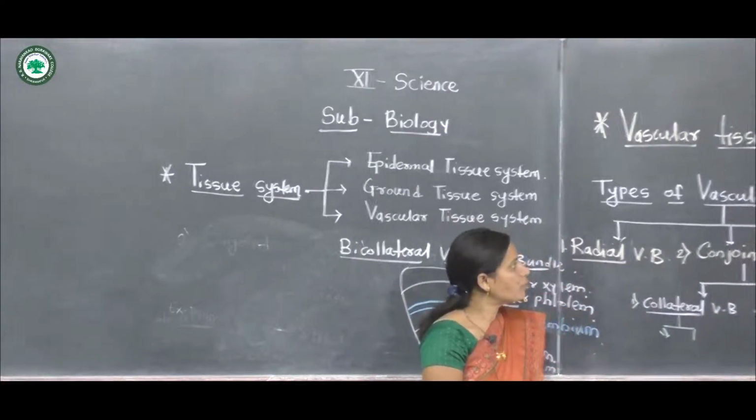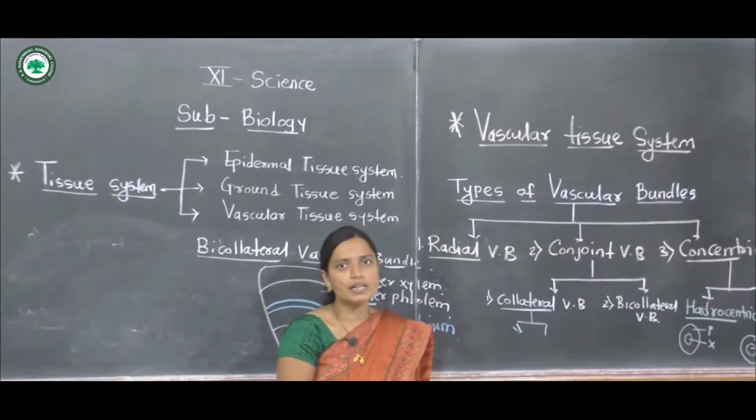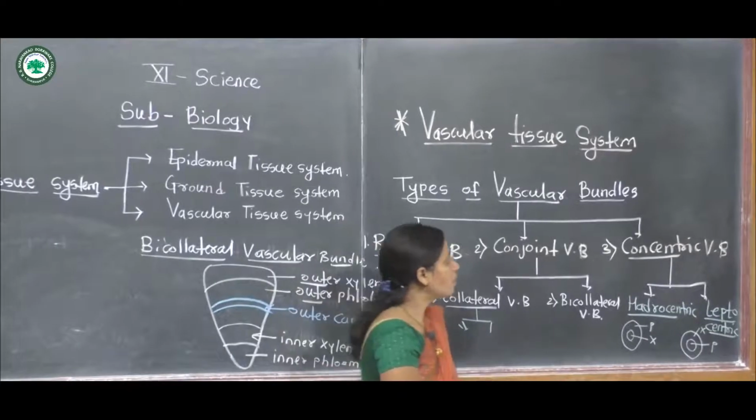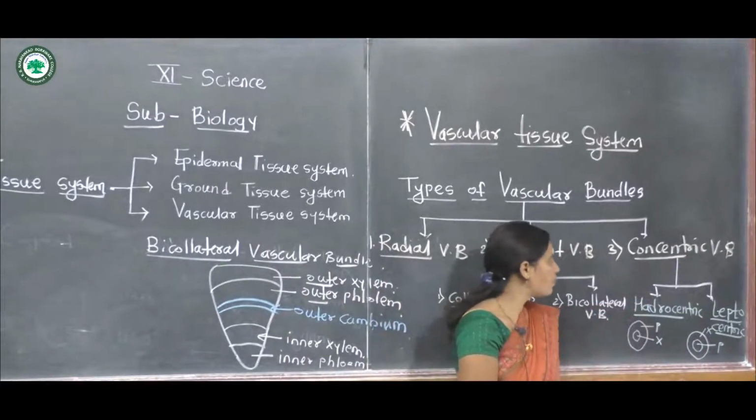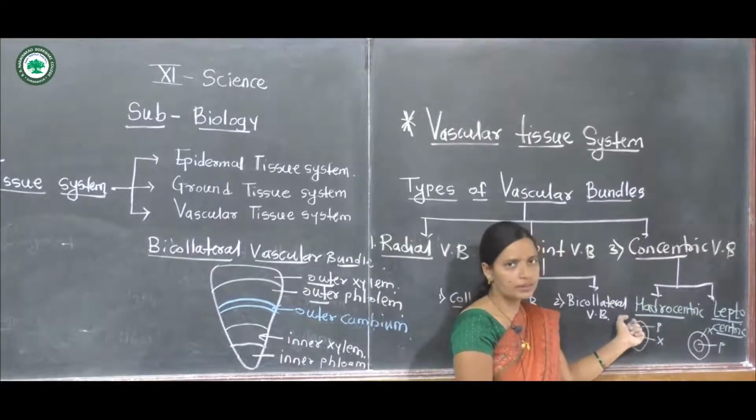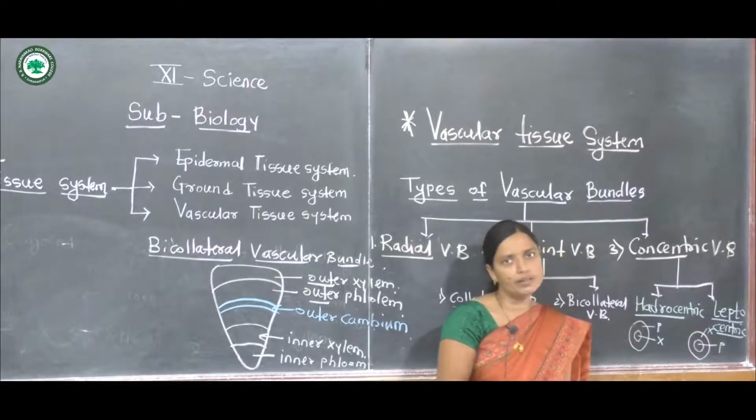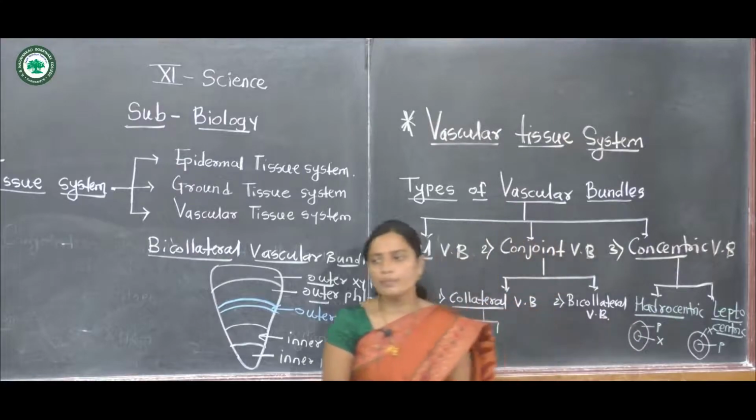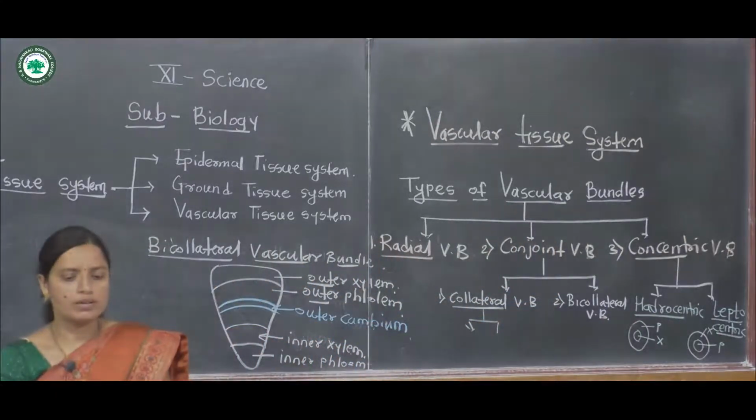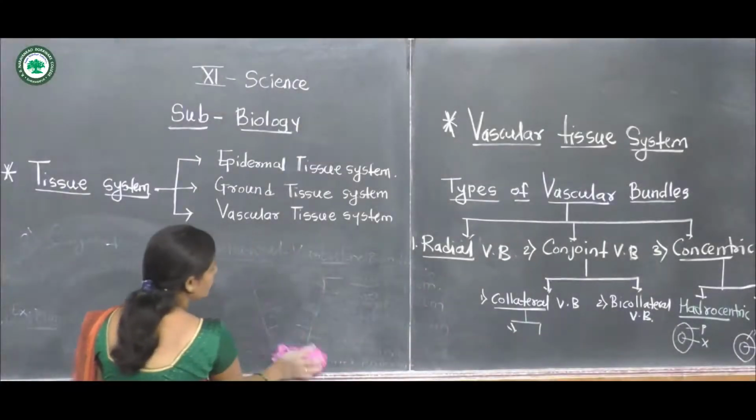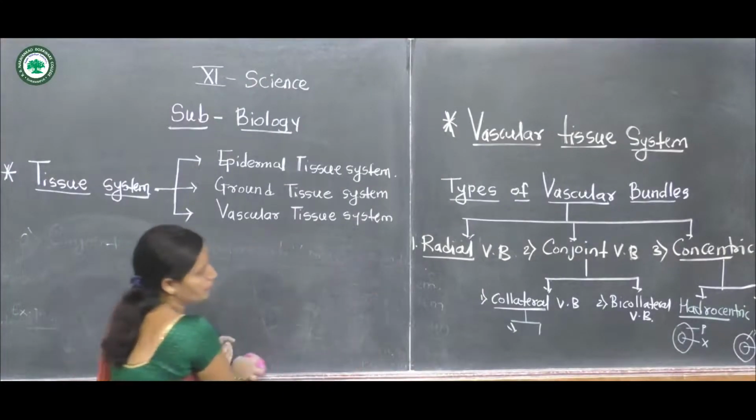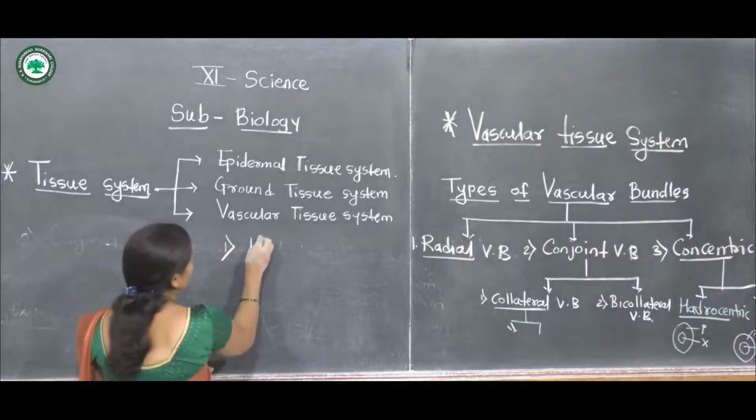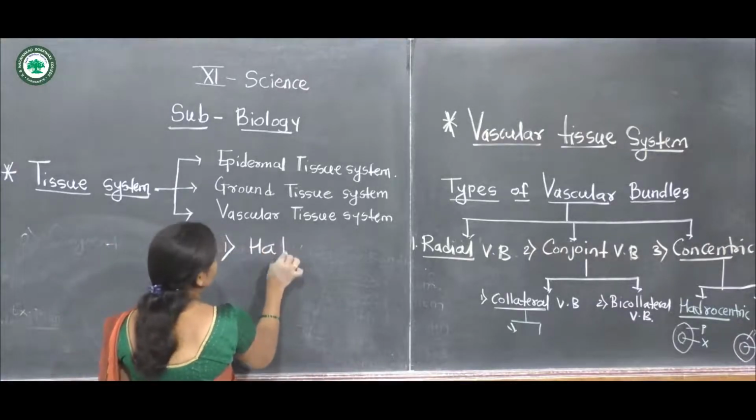The third type of vascular bundle is the concentric vascular bundle. In these concentric vascular bundles, there are two types: heterocentric and liptocentric vascular bundles. The heterocentric type of vascular bundle.